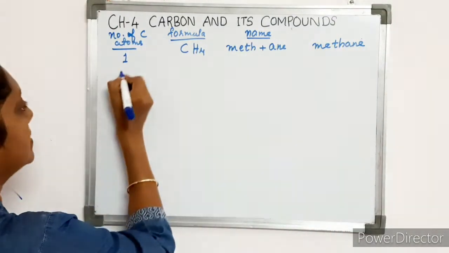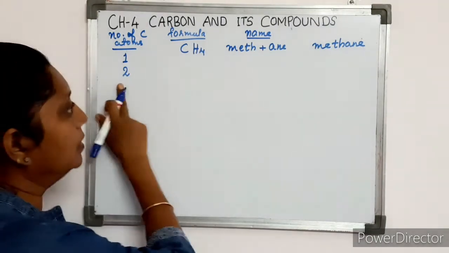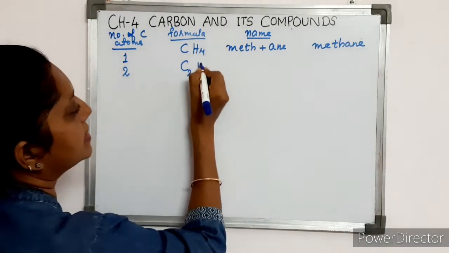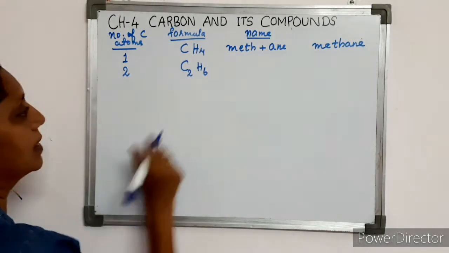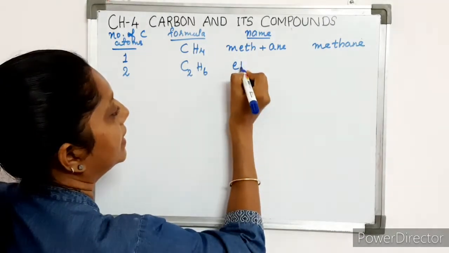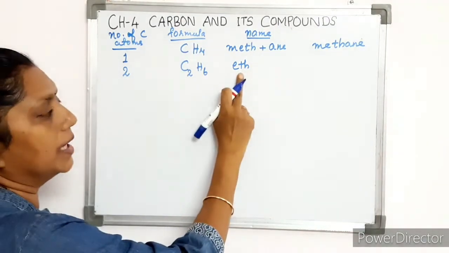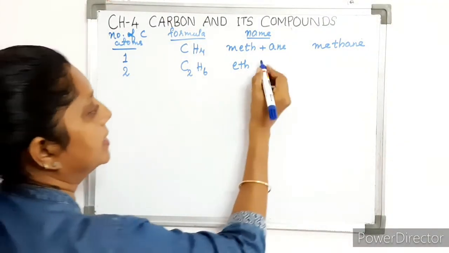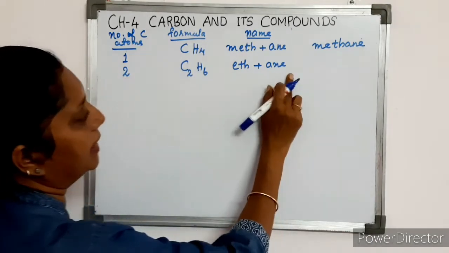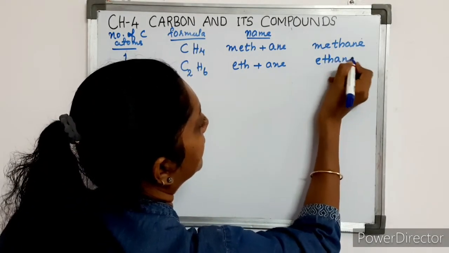Next, if the number of carbon atoms is 2, we can write the formula as C2H6. And the root word, for 2 carbon atoms, is eth, E-T-H. Since it is an alkane, we add the suffix ane. So the name is ethane.